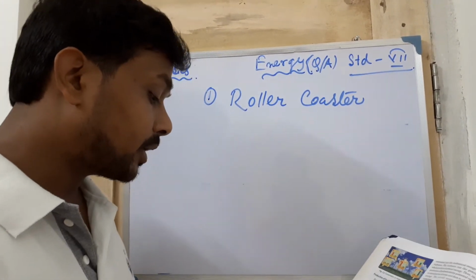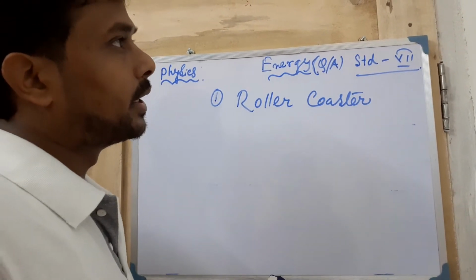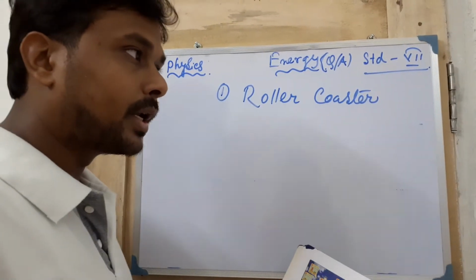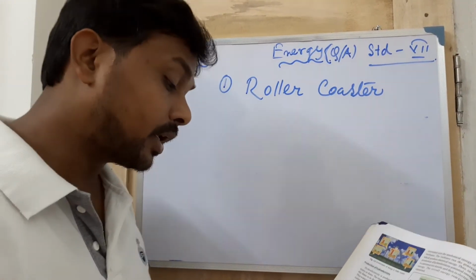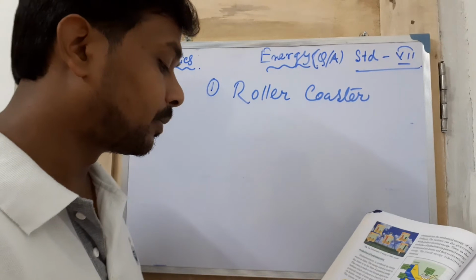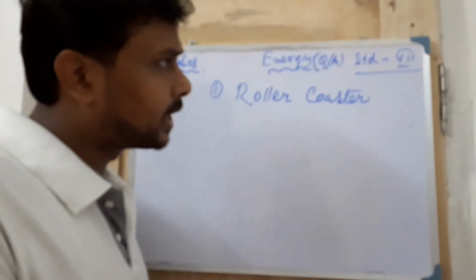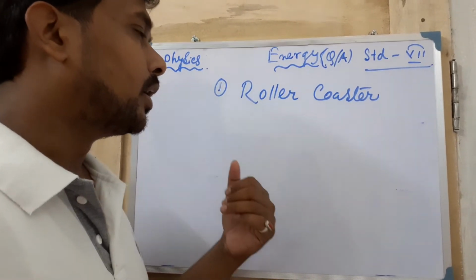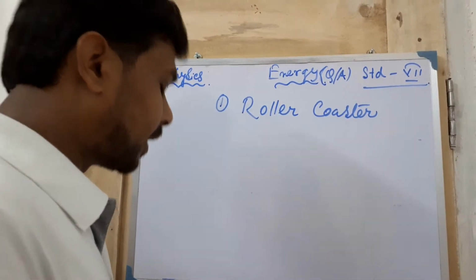State the law of conservation of energy. The law of conservation of energy means that energy cannot be created and cannot be destroyed, but you can change energy from one form to another form. That is the conservation rule of energy. Next one, list the different forms of energy. Mechanical energy, sound energy, heat energy, light energy. So many forms are there, so you can write down those.